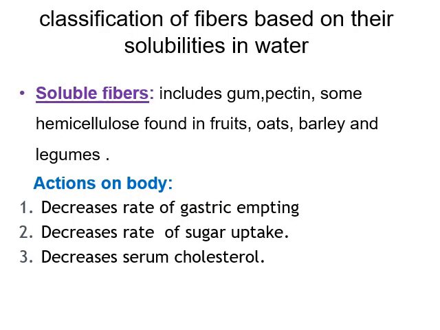Now the classification of fibers is based on their solubility in water. There are two types, soluble fibers and insoluble fibers. Soluble fibers decrease the rate of gastric emptying, decrease the rate of sugar uptake, and decrease serum cholesterol. Examples are gum, pectin, and some hemicellulose found in fruits, oats, barley, legumes, etc. So remember, the major functions of soluble fibers are that they decrease the rate of gastric emptying, decrease sugar uptake, and decrease serum cholesterol.